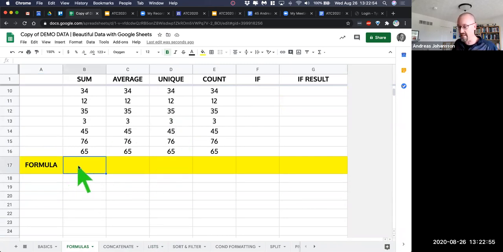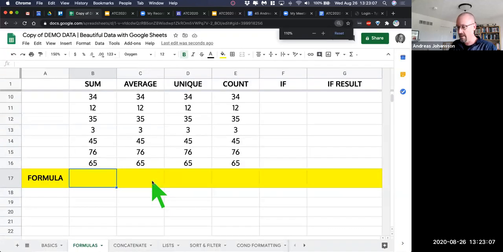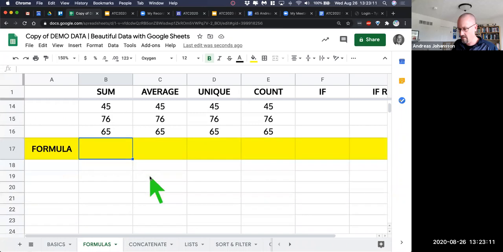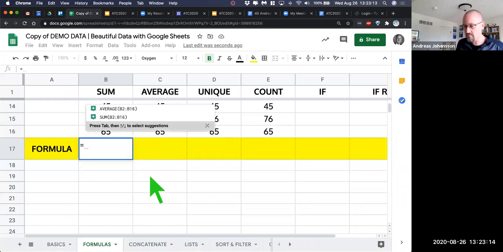And Google Sheets, as it has evolved, has become even more intuitive. And so one of the things that our students do, and sometimes that we do, is just sum it, and that just adds everything up. And so any formula that we do is going to start with an equal sign, and it's going to just start like this. I'm going to say equal. I'm going to scroll down here just so you can see it, equal. And then this hopefully will pop up for you.